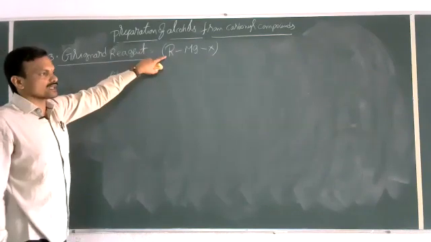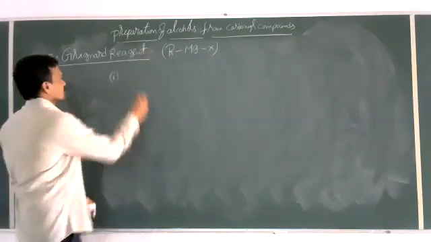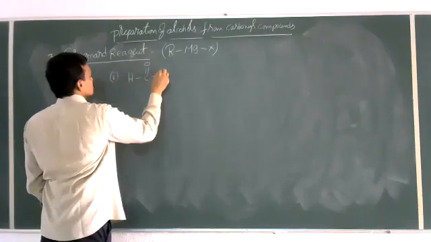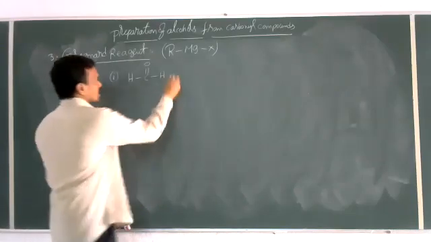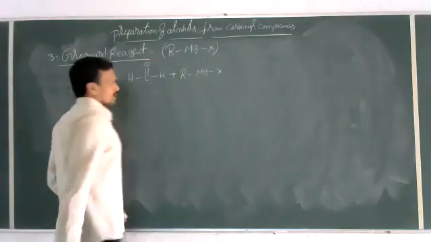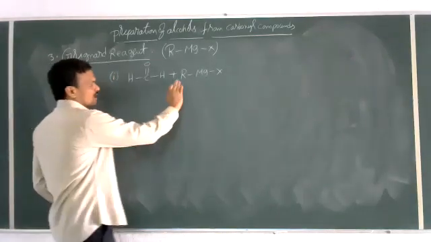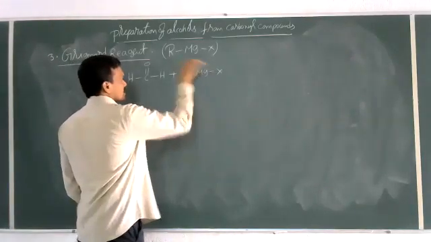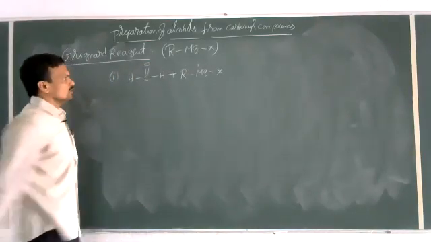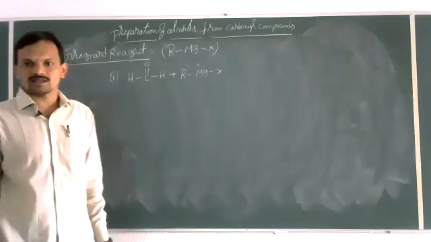Reaction of Grignard reagent with formaldehyde, HCHO. When Grignard reagent is allowed to react with formaldehyde, the Grignard reagent can split as R minus and Mg plus. These carbonyl compounds mainly undergo nucleophilic addition reactions.